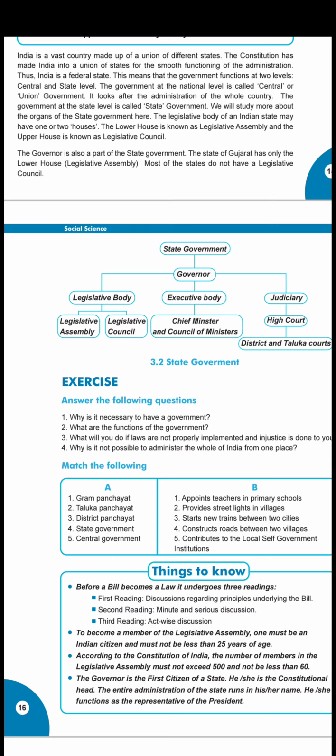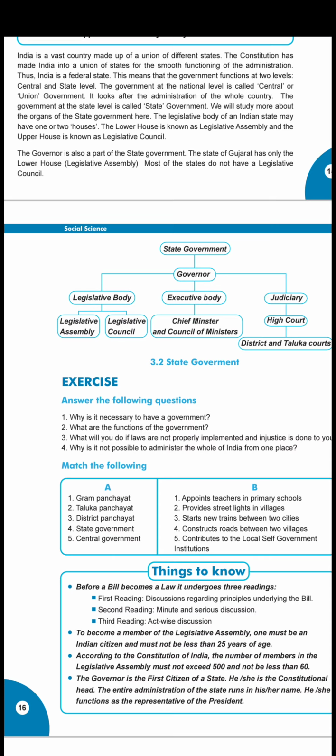Next, for the state, who is the head? Governor. Chief minister is there, but the governor is also part of the state government. As I told you, in the state government, under the governor, there are the legislative body, executive body and judiciary.